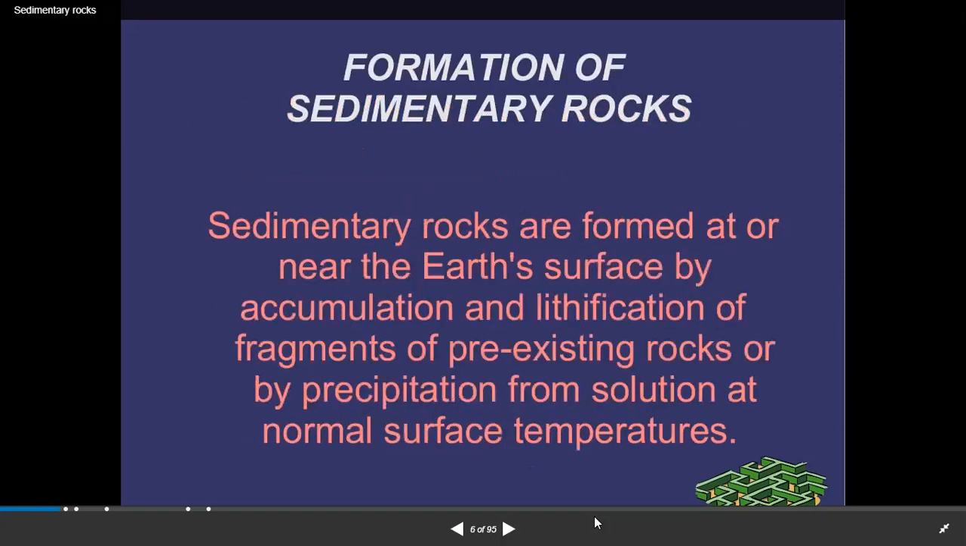Formation of sedimentary rocks. Sedimentary rocks are formed at or near the earth surface by accumulation and lithification of fragments of pre-existing rocks or by precipitation from solution at normal surface temperature.